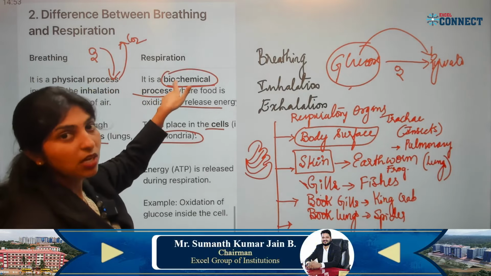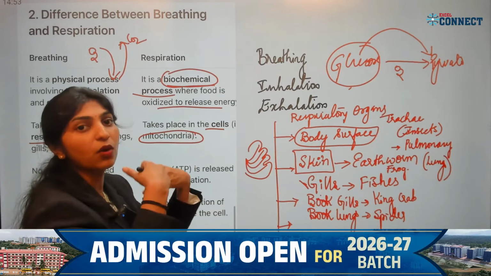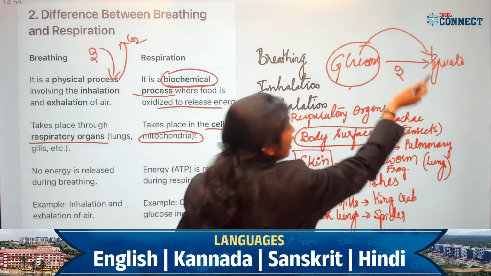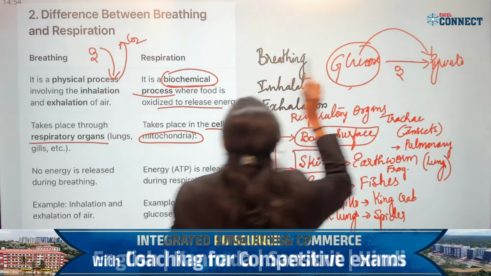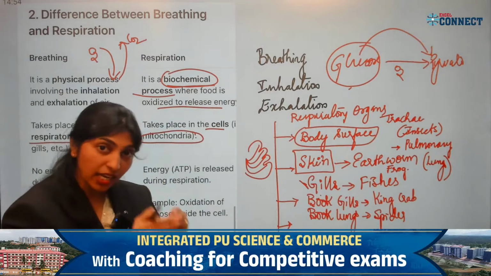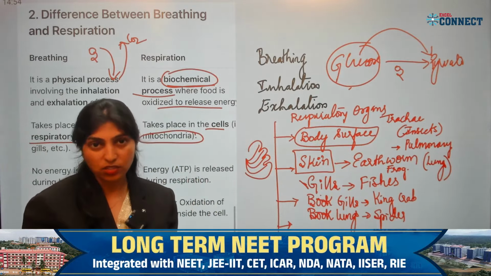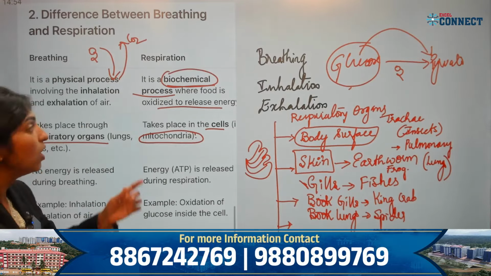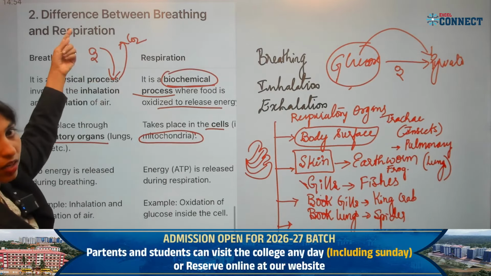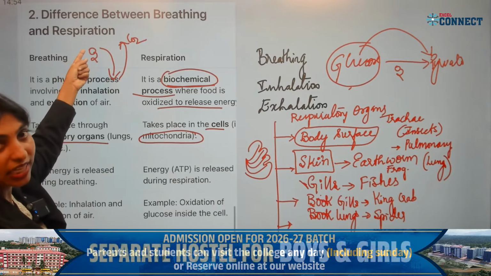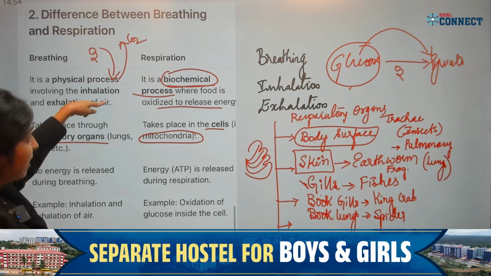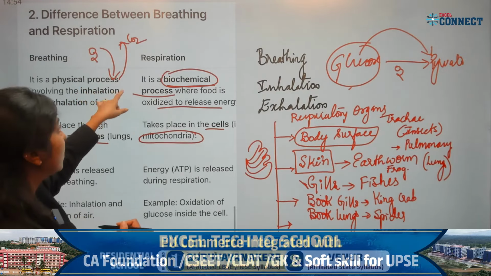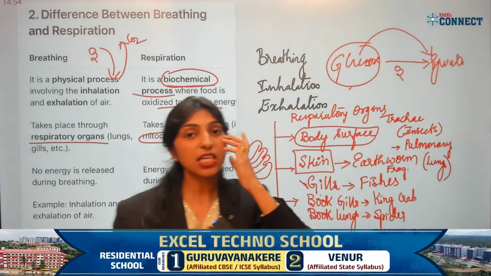In the biochemical process, the glucose will be broken down into a new product, pyruvate. If a new product is formed, you call it a biochemical process. That means the breakdown of a molecule takes place there. Here there is no breakdown of molecule and no formation of new product, only the movement of air. The atmospheric oxygen-rich air will move in, and the alveolar carbon dioxide-rich air will move out. That is called a physical process. Is it clear?